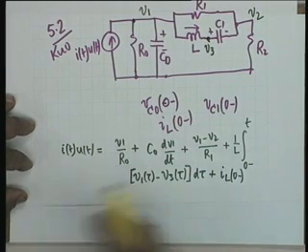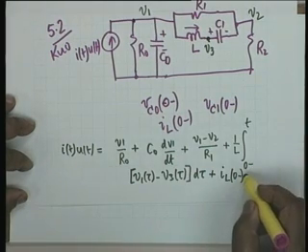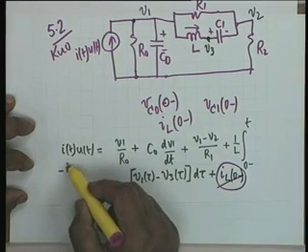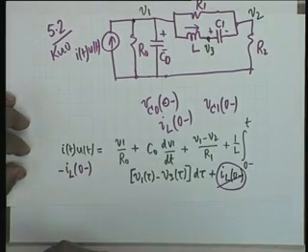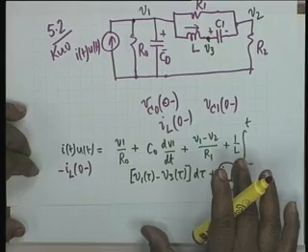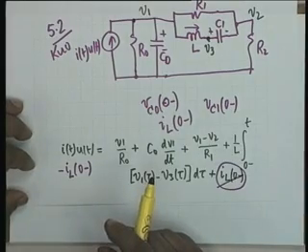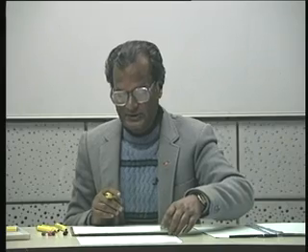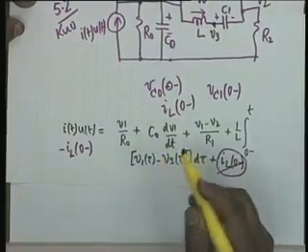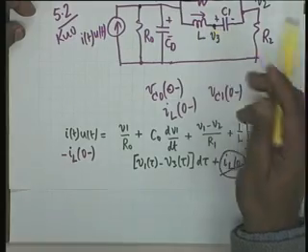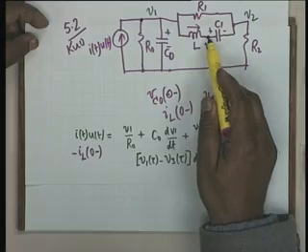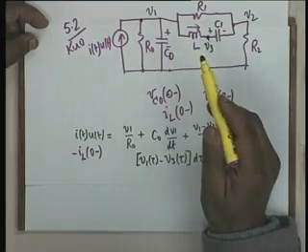And we can obey the same discipline, namely we can transfer the initial condition term to the left hand side, and we can write minus IL(0 minus). Then on the left hand side are only known quantities, on the right hand side only unknown quantities, alright. Let us go ahead with the completion of this example. We next write the node equation for V3. For V3, you see there are only two currents to be taken care of, that is the current through C3 and the current through L, alright.